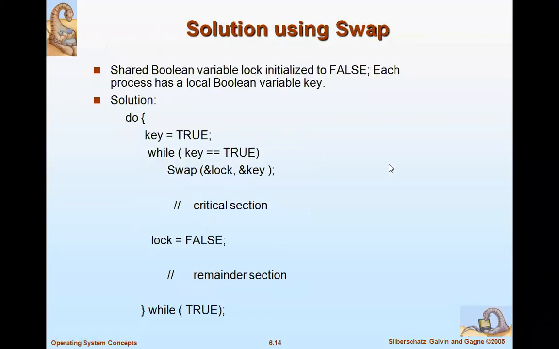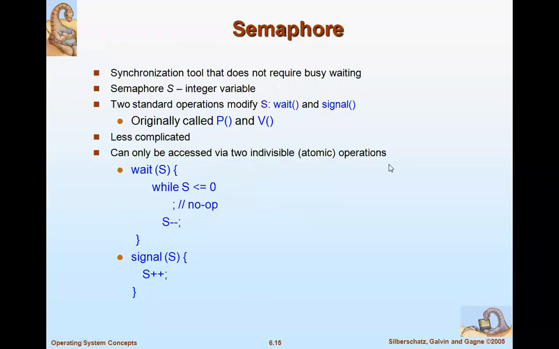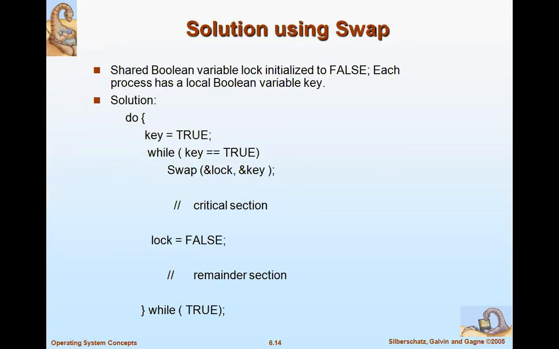Altogether we have implemented the hardware based solution for synchronization, or to solve the critical section problem, using test and set and swap.